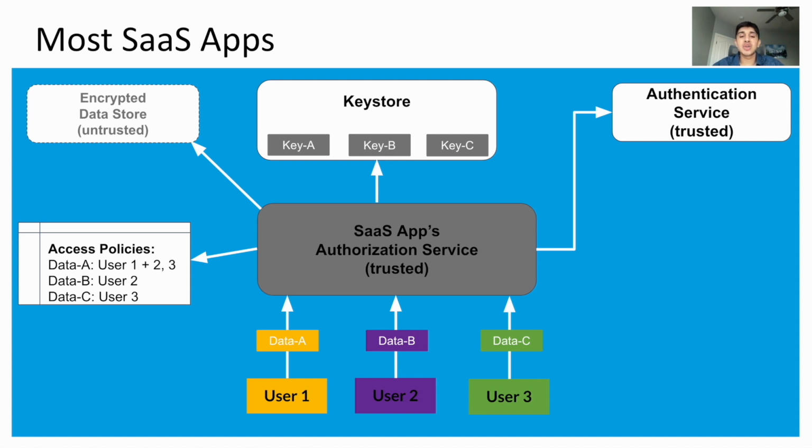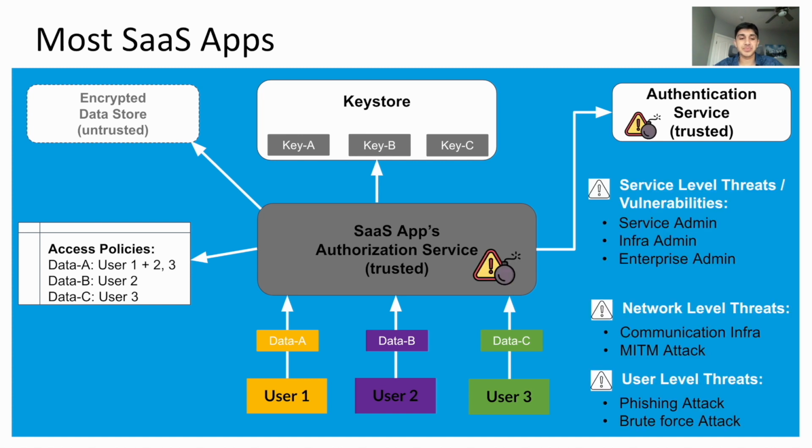The authorization service could in fact be using one key for all the data or an arbitrary number of keys. This would make the current situation worse. But even by this standard, where we assume the best, this model is still very flawed for a couple of reasons. One, there are privileged users. IT admins or execs in the company can access user data, meaning they can bypass the entire authentication process. This access can be exploited either internally through a rogue actor or externally through government pressure, hackers, or blackmailing.